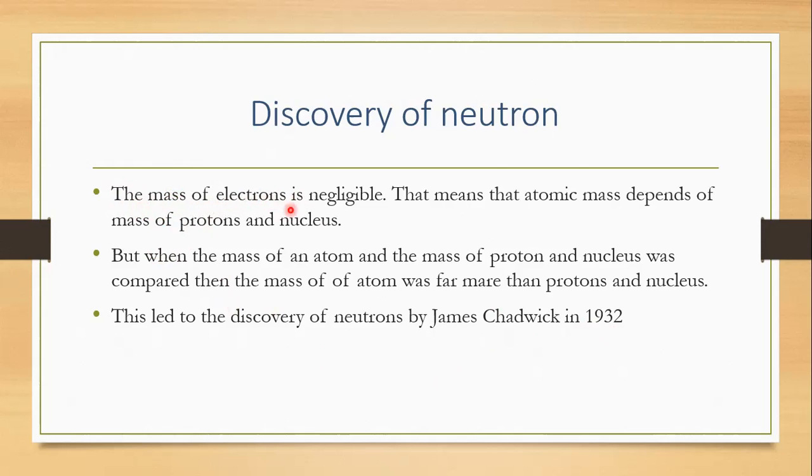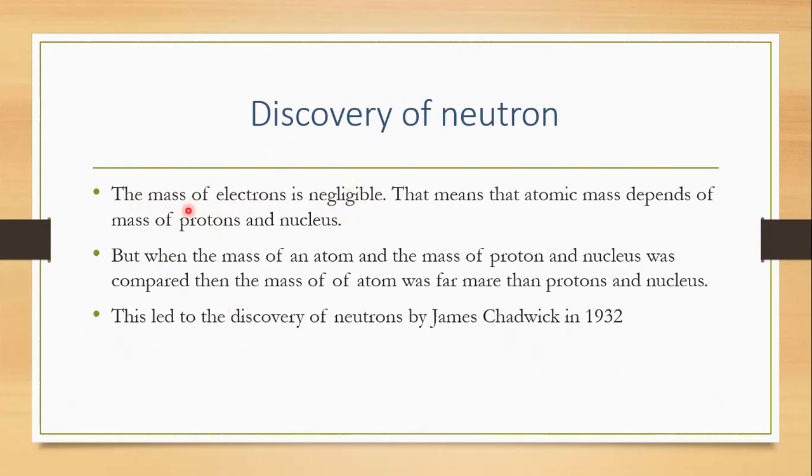The mass of the electrons is negligible. We know that it is 1 by 2000 times that of hydrogen. They almost don't have mass, it's so lightweight.